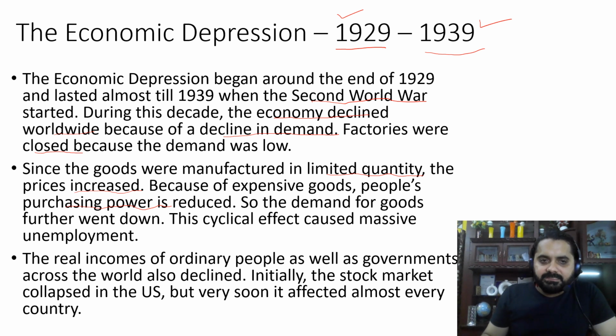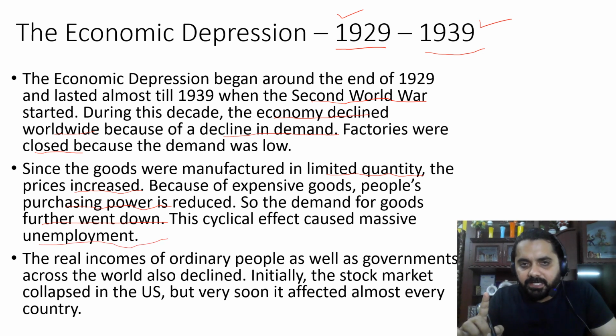Because of all these things, the demand further went down, because the people were not able to afford even the basic goods. Since they were not able to afford the basic goods, the demand for the goods also started declining. So this cyclical effect created a lot of unemployment among the world economies. This is not specific to one country. The entire world was going through depression. Specifically, the worst affected countries that were going through depression were USA and Germany.